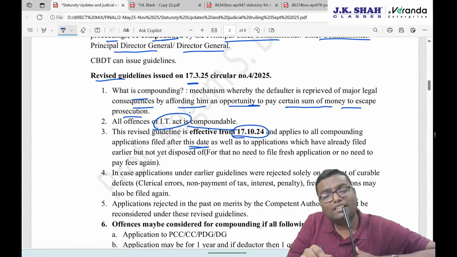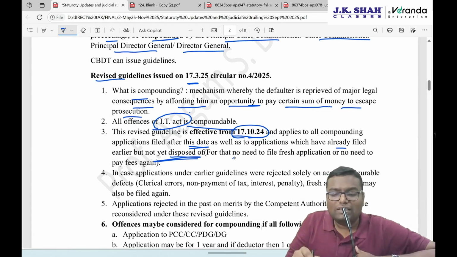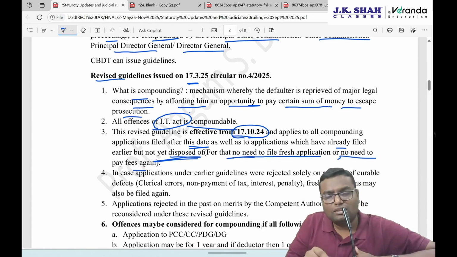So whosoever files any new application on or after this date, this new guideline will be applicable. Even those applications which were filed prior to this date but are pending, not yet disposed of, will also be taken care of as per the new guideline. For that, you don't need to file any fresh application or pay the fees again. Your old application will continue as per this new guideline.